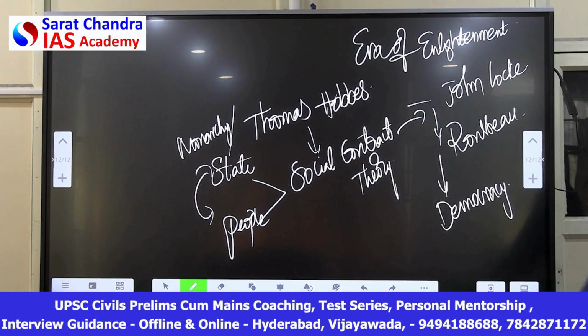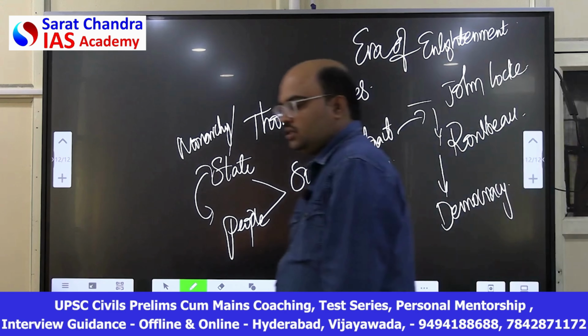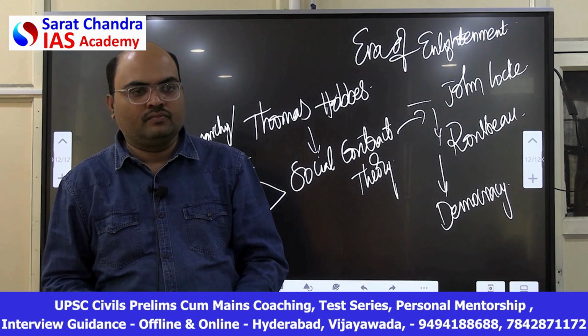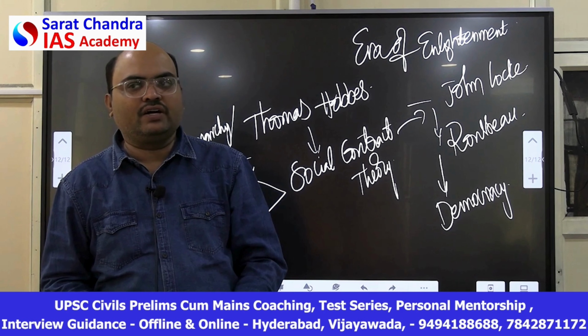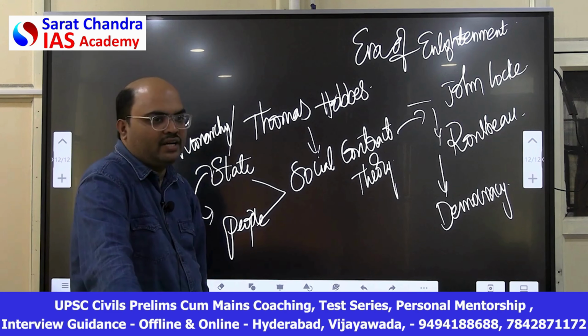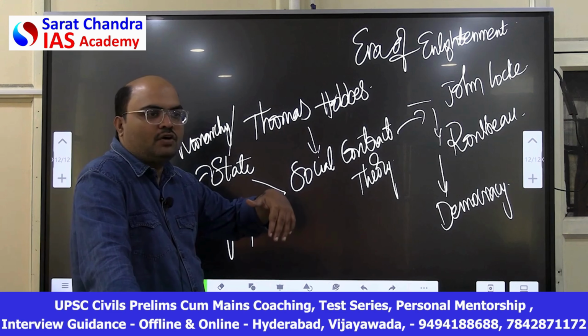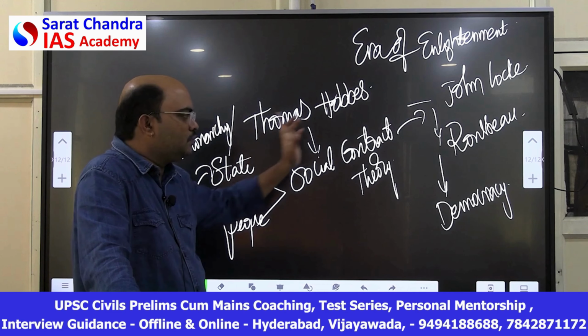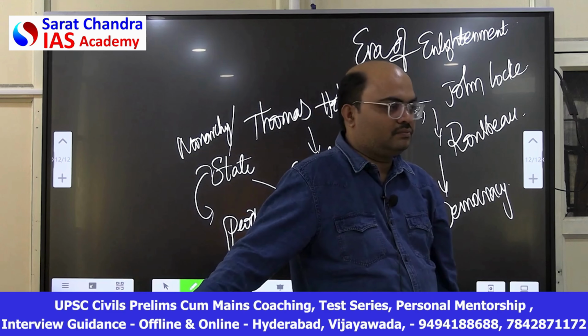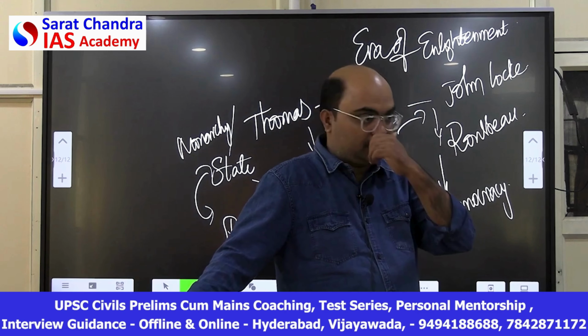So democracy is a new revolution. For the first time in the history of the world, people have real power, not rulers. Rulers are not worshipped like gods. So this is the age of enlightenment, followed by John Locke, Thomas Hobbes, Rousseau. Their ideas started the age of revolutions. Please write this, age of revolutions.